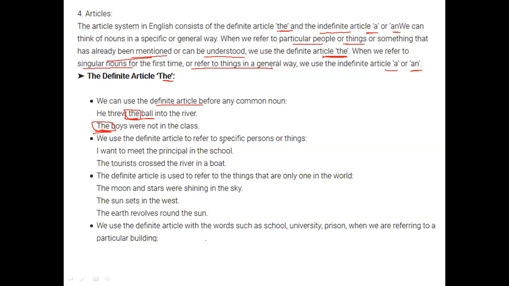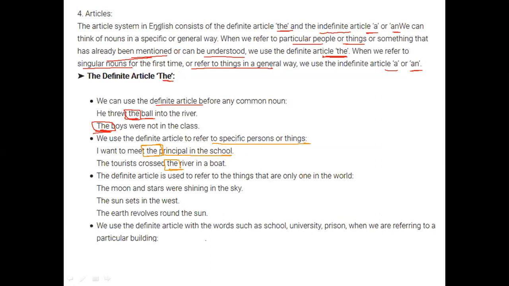Then we have the definite article to refer to a specific person or thing. So, I want to meet the principal of the school. The principal of the school is quite the person that he wants to meet. So here the is explicitly used as a definite article. The tourists cross the river in a boat. So here we can see again the.